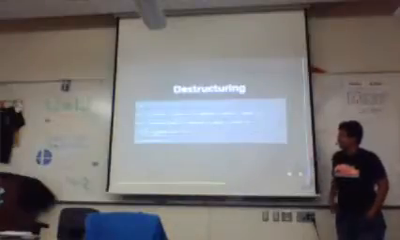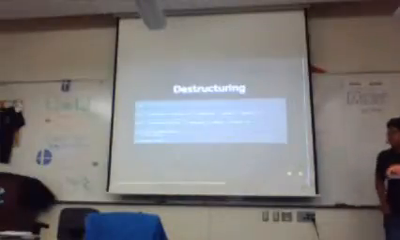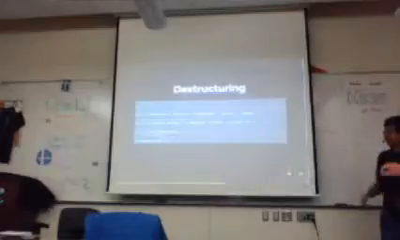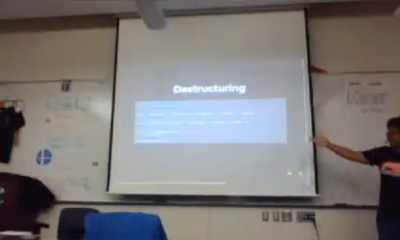And you can also do this in the parameters of a function, similarly to what I've shown right there.